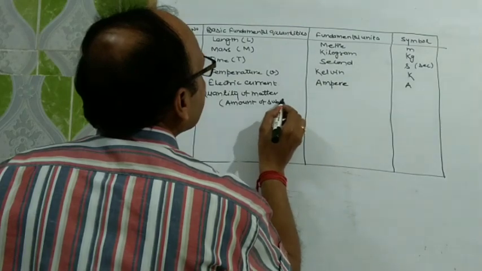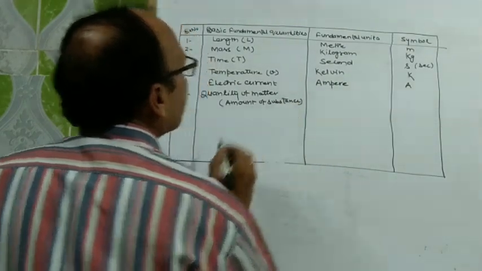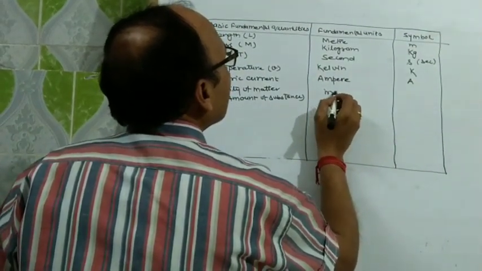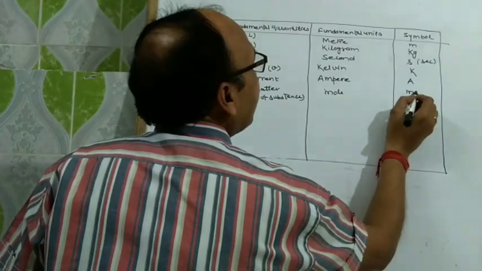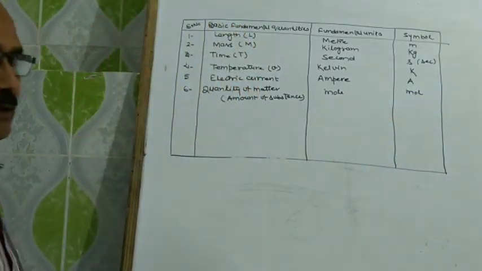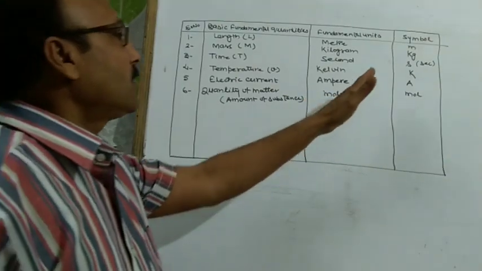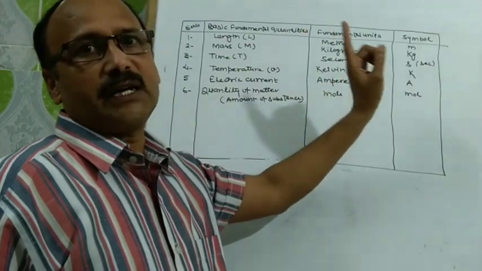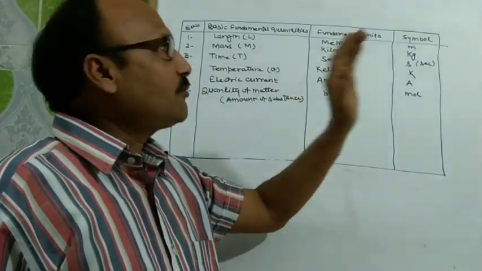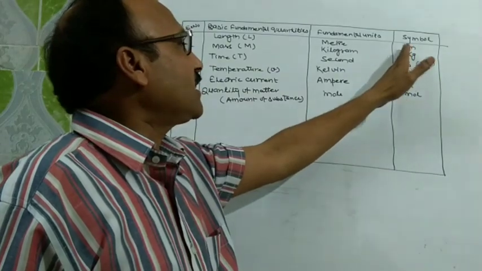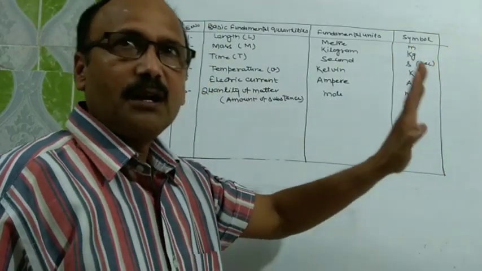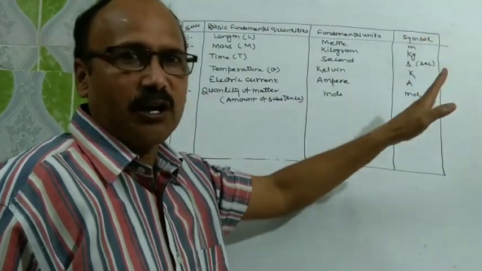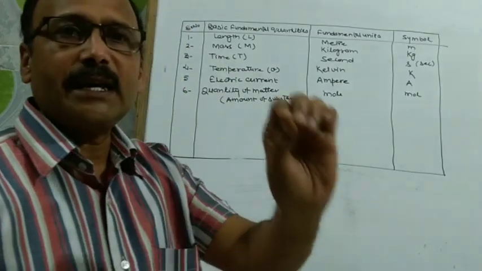Its unit is mole, and its symbol is mol. And you have to keep in mind in the expression of symbols of these fundamental units, the letter which is capital always remains capital, and which is represented by small letter should always be small letter.